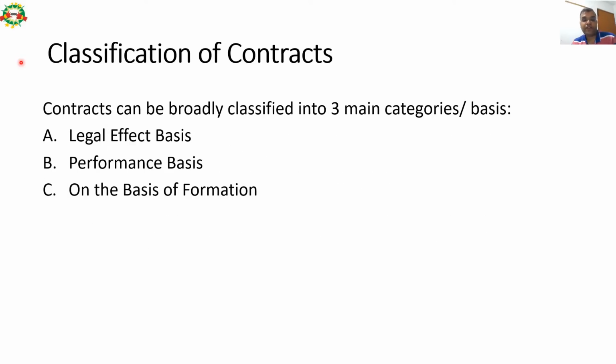Next is classification of various contracts. Contracts can be broadly classified into three main categories or bases as under. First category is legal effect basis. Second classification is based on performance basis, and third classification is based on the basis of formation. So let us discuss all these three sets of classification in detail.